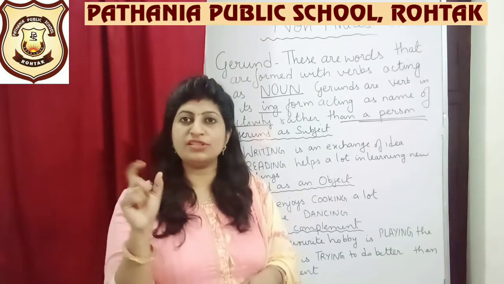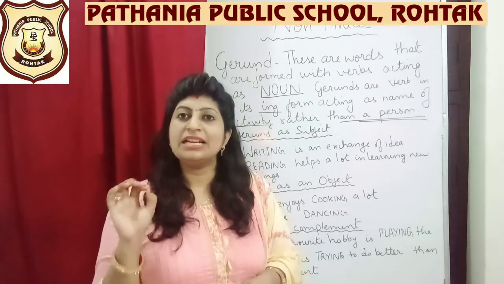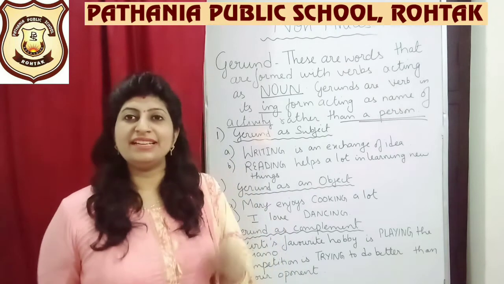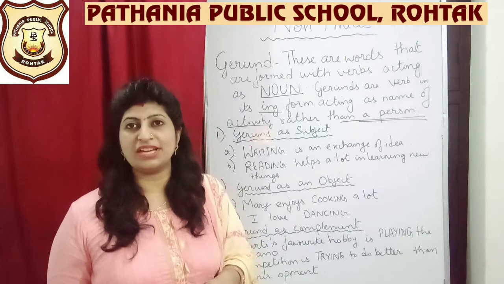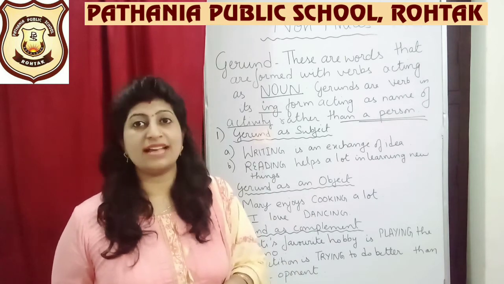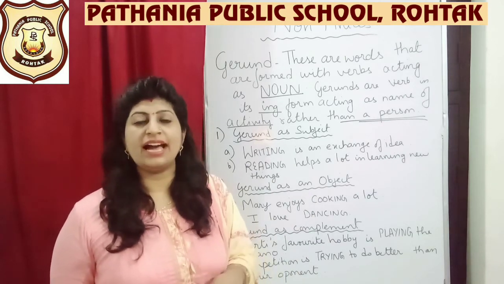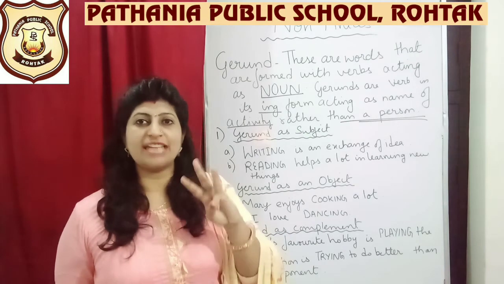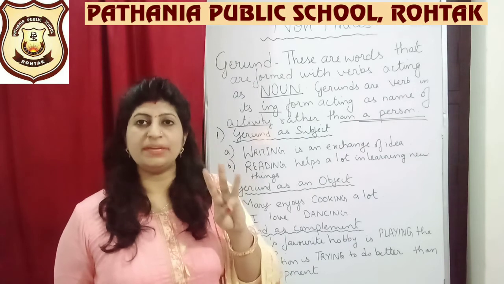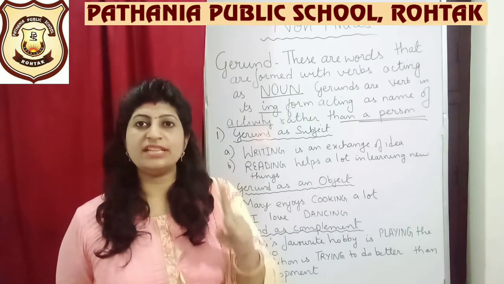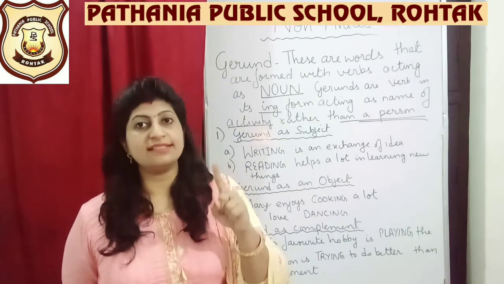That means the first word or what is being talked about, that is your gerund. But dear students, gerund can also be used as an object. It can also be used as a complement. That is why I am going to give you 3 types of examples in 3 different situations we'll be discussing. The first one is where gerund is acting as a subject.